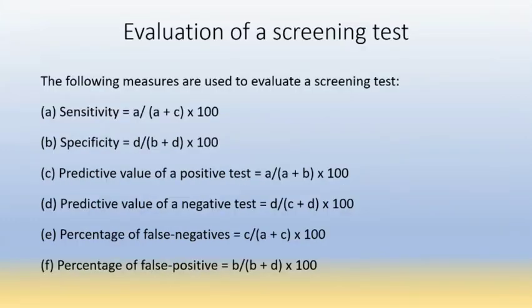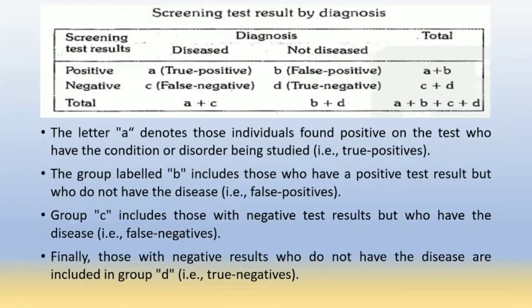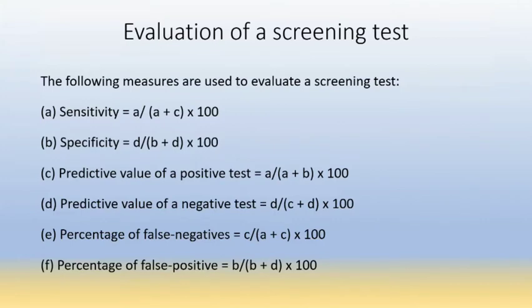So sensitivity is equal to A, that is true positive patients, upon A plus C, that is total diseased persons, into 100. This formula will give us the sensitivity of a screening test. A, that is true positive, upon A plus C, means true positive upon total diseased persons will give us the sensitivity.